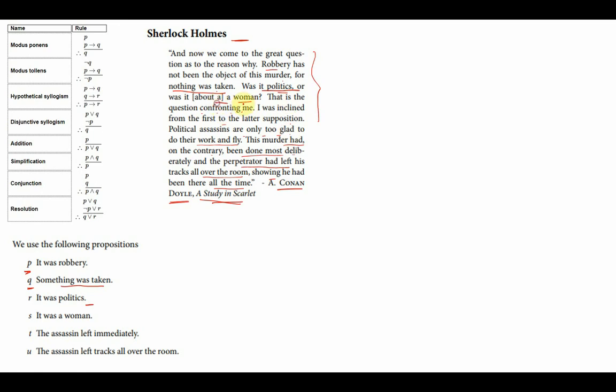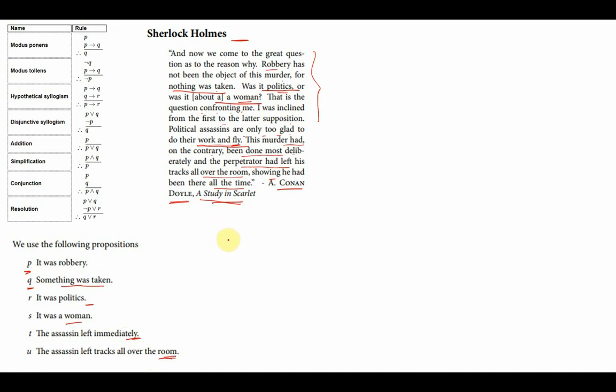Another proposition can be S: it was about a woman. Political assassins are only too glad to do their work and fly. Fly means they leave very quickly or immediately, so this is another proposition, T. The assassins left tracks all over the room, that is U. So these are the various propositions.